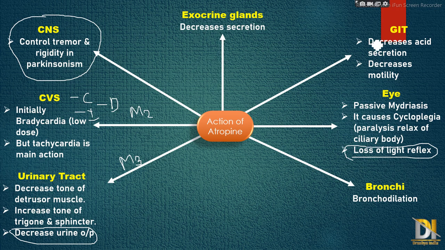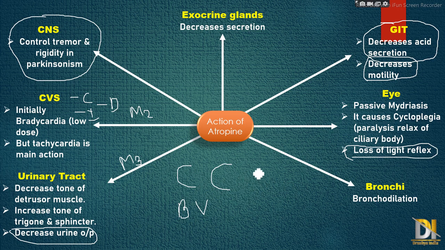Then the next action is on the GIT. It decreases acid secretion. In classification we have seen it is used as an anti-secretory in peptic ulcer. Then it decreases motility. In the last video we have seen cholinergic causes constriction in all parts except blood vessels, which means motility takes place due to constriction.